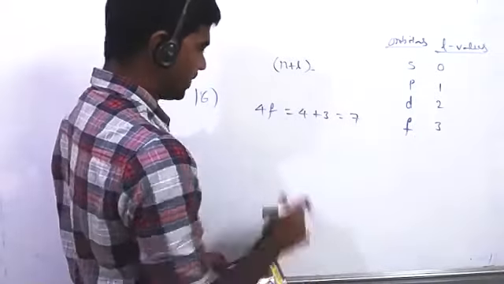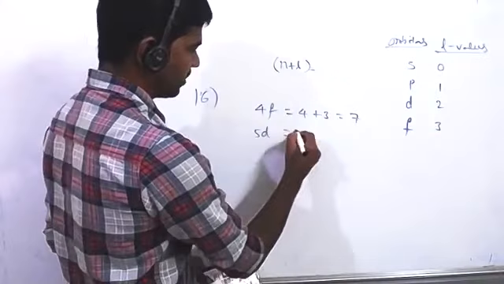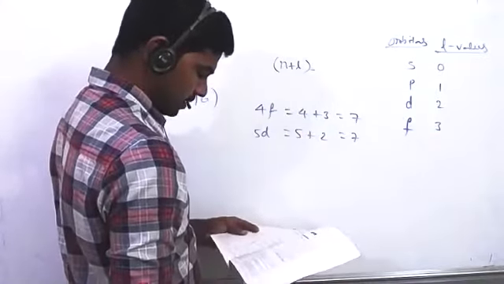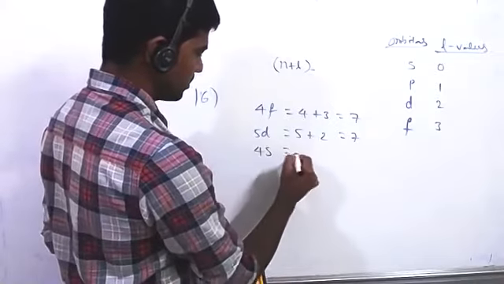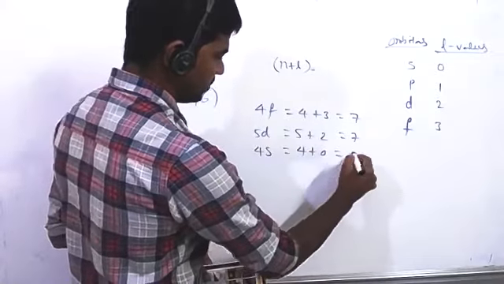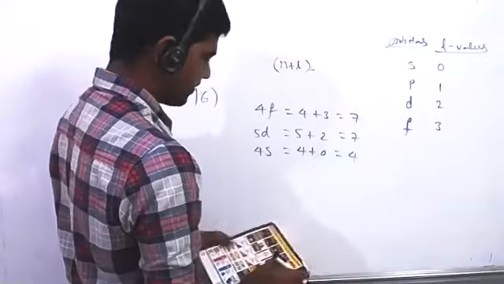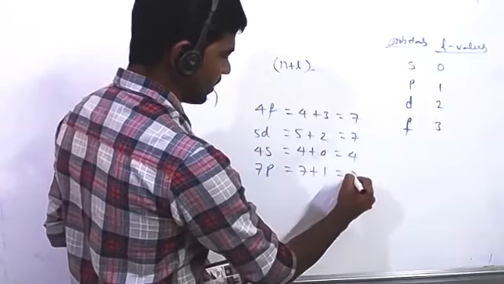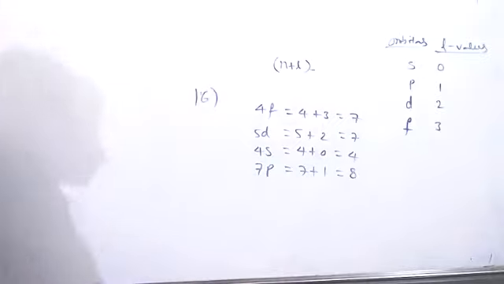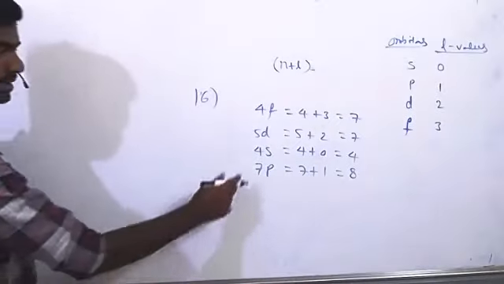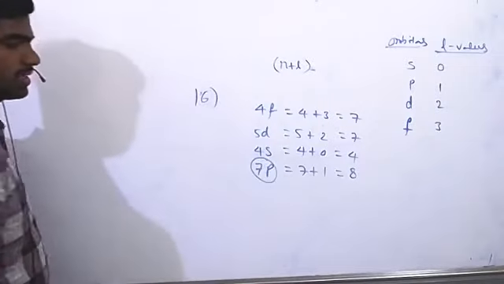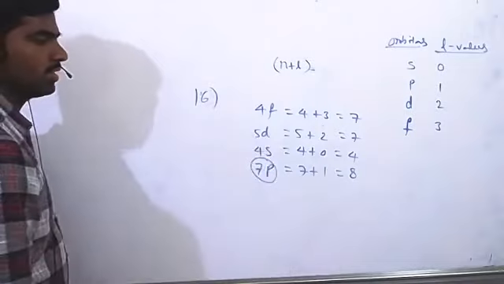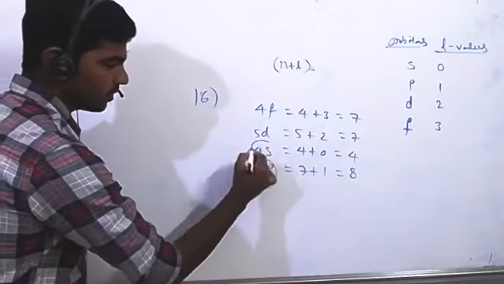Second one is 5d: 5 plus d having 2, so still it is 7. 4s: 4 plus 0, 4. 7p: 7 plus 1, 8. So the highest energetic orbital is 7p. And the lowest energetic orbitals are filled first. Here the lowest energetic orbital is the 4s orbital.